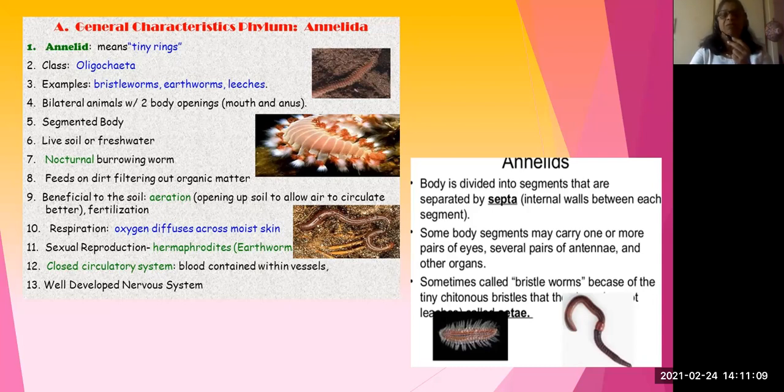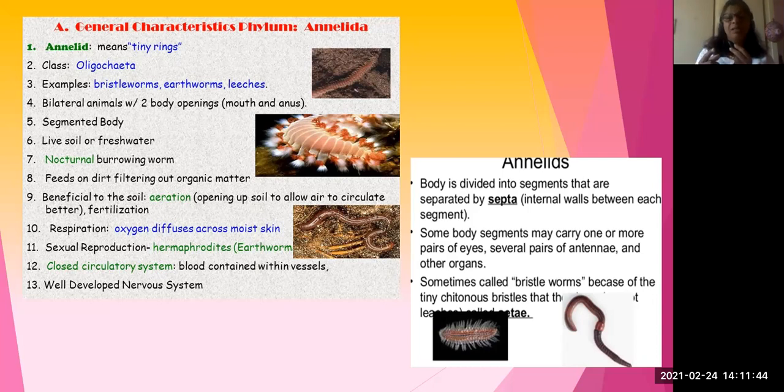They feed on very dirty matter, which is organic matter present in the soil. But when they are eating the food materials, they eat an amount of soil also. They can't separate the things. So they will eat the food material with soil. After entering the digestive tract, what will happen? The food material will be digested, but the soil will come out with excreta.